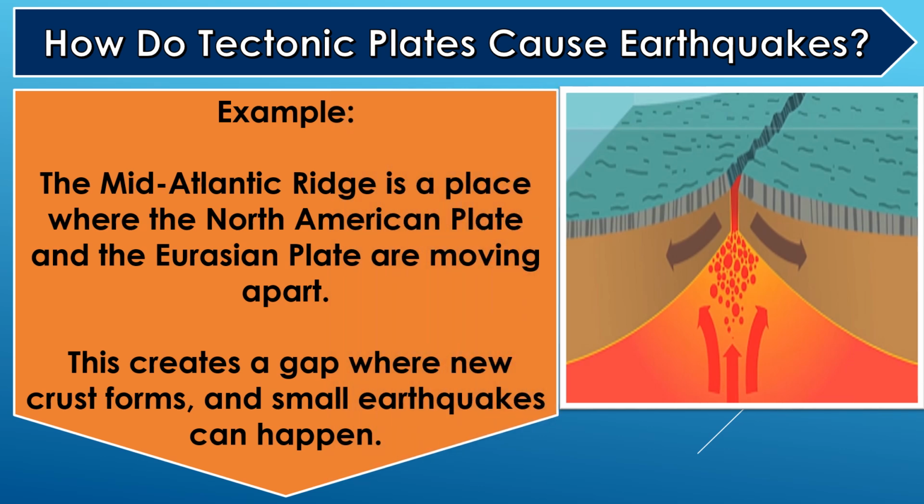Example: the Mid-Atlantic Ridge is a place where the North American plate and the Eurasian plate are moving apart. This creates a gap where new crust forms, and small earthquakes can happen.